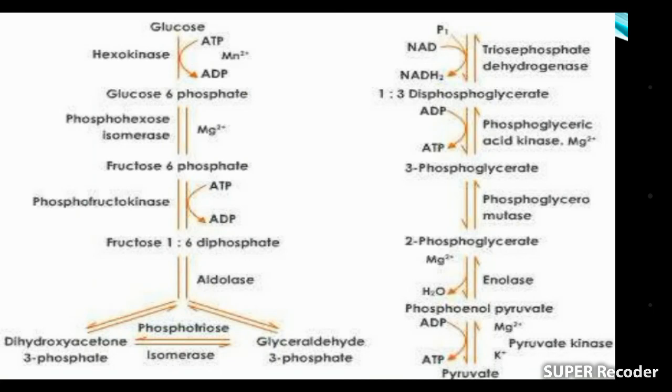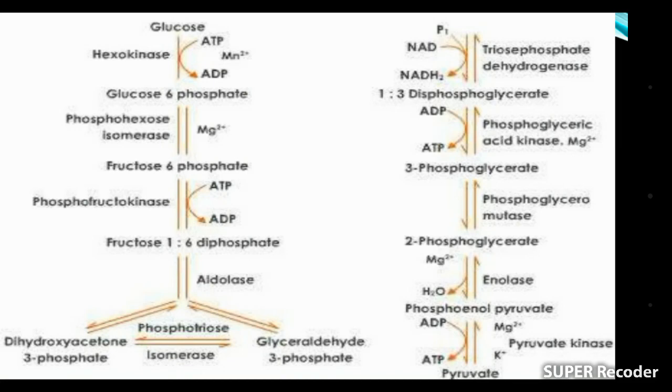I will take glyceraldehyde 3-phosphate, so it gave us 1,3-diphosphoglycerate, then 3-phosphoglycerate, and in the next step 2-phosphoglycerate, and then 2-phosphoglycerate is converted into phosphoenol pyruvate, and then phosphoenol pyruvate is converted into pyruvate. How many pyruvate? 2 pyruvate. One step gave 1 pyruvate, and it occurred twice, so it gave 2 pyruvate.